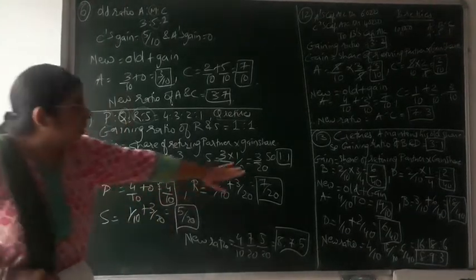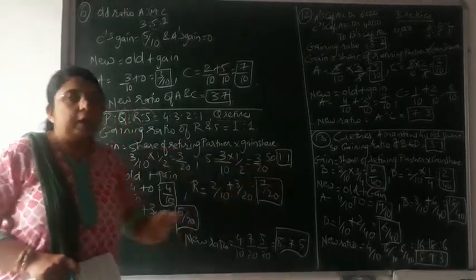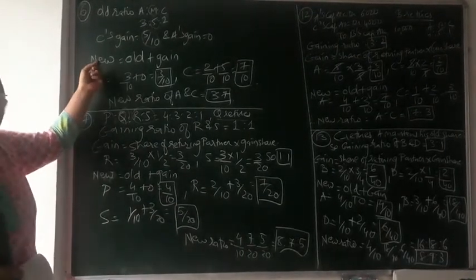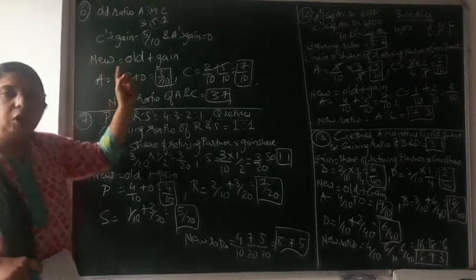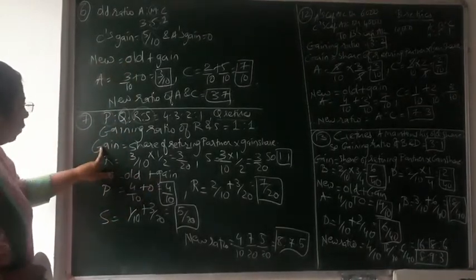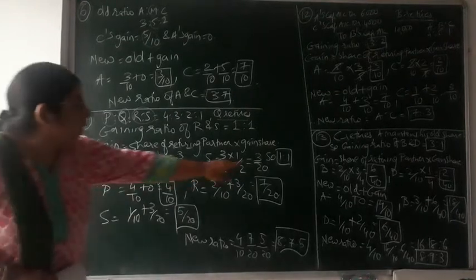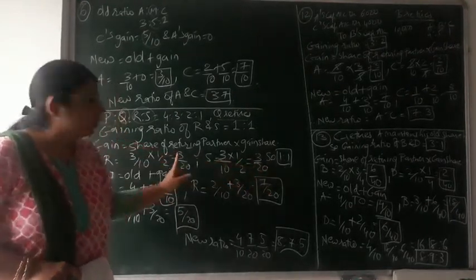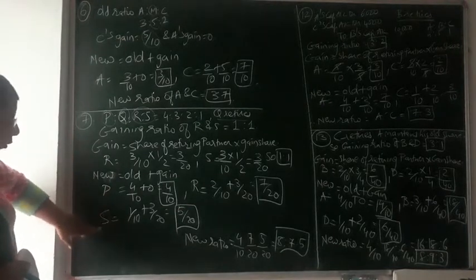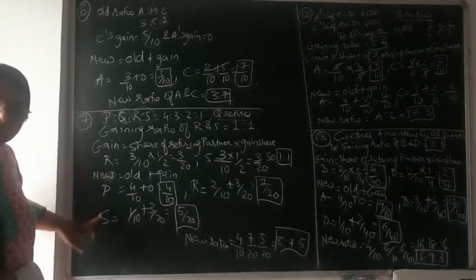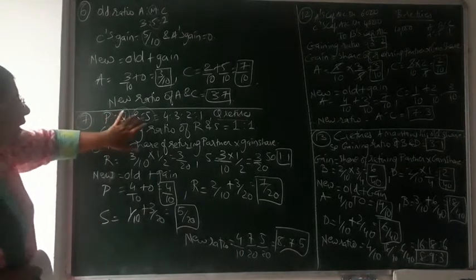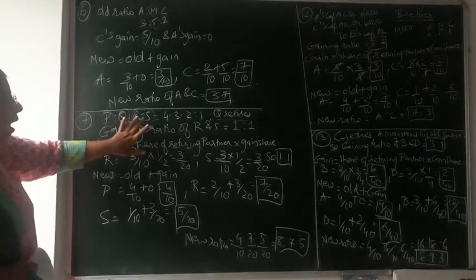Now up till now we have found out the gaining ratio. Now how to find the new ratio? Again the same formula as we applied in the previous sum: new share is equal to old share plus gain. Gain we have already found out by this formula, that is 3/20, 3/20. So the new ratio we have to find out only of the continuing partners. Now after Q's retirement, which are the 3 partners that are remaining? That is P, R and S.